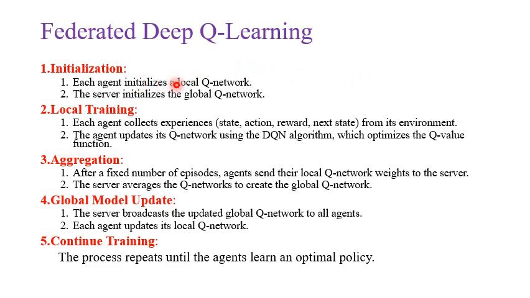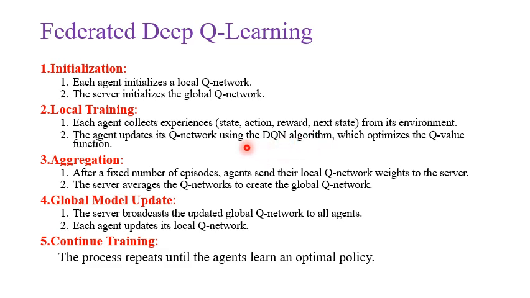Each UAV initializes a local Q network, and the ground control station server initializes a global Q network. Each UAV collects experience and updates the Q network using the DQN algorithm.